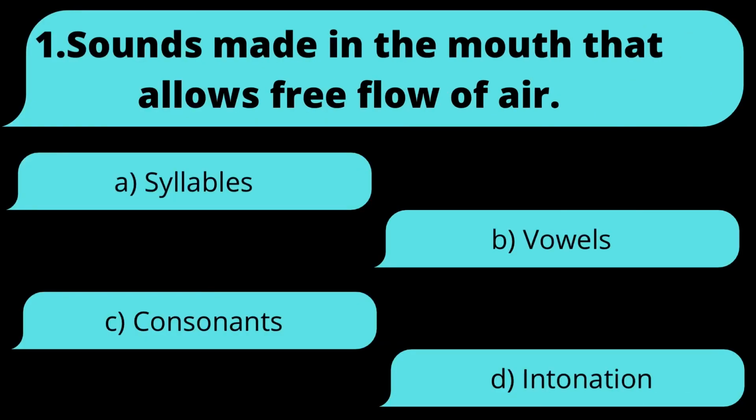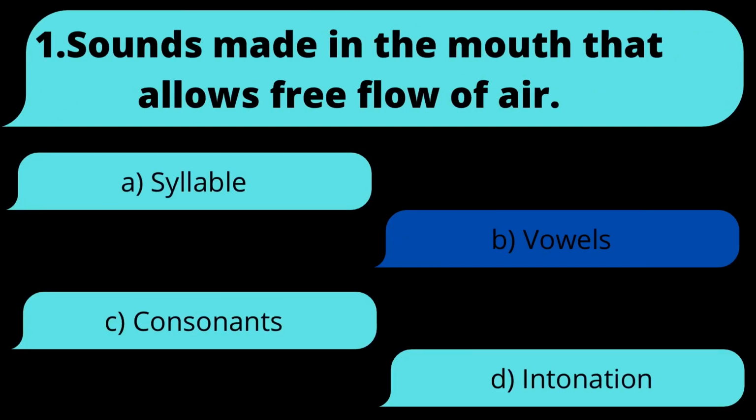1. Sounds made in the mouth that allows free flow of air. Is it A. Syllables, B. Vowels, C. Consonants, or D. Intonation? The answer is B. Vowels.